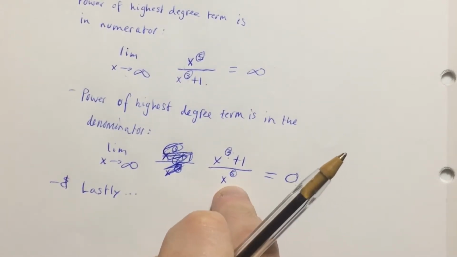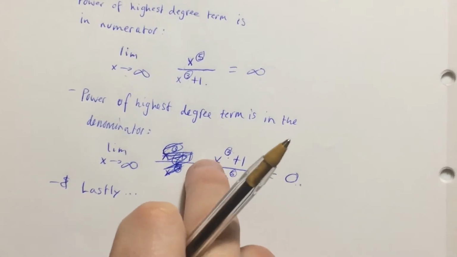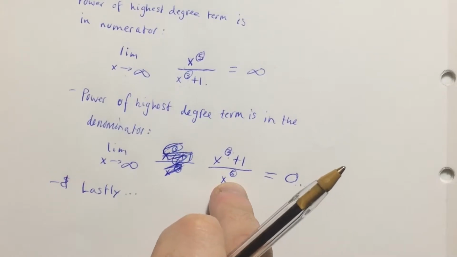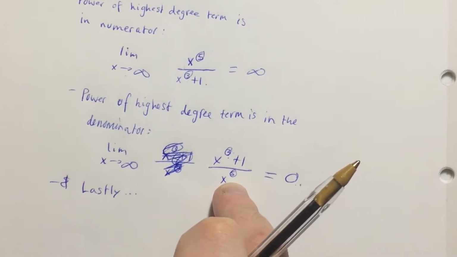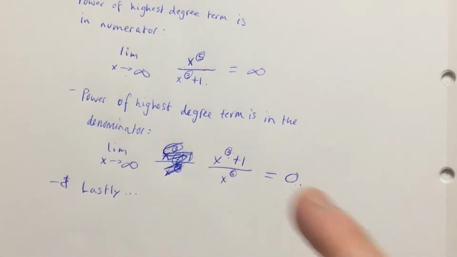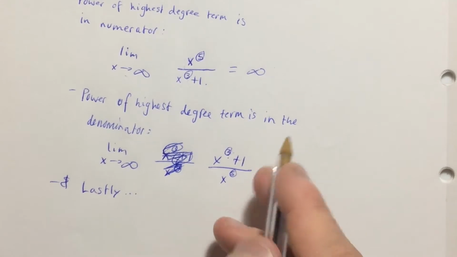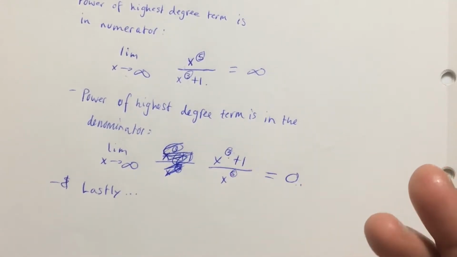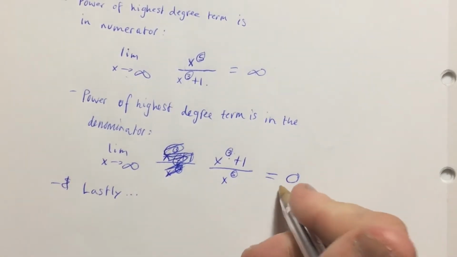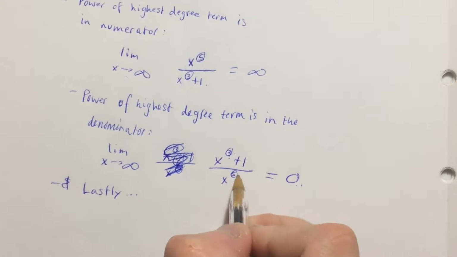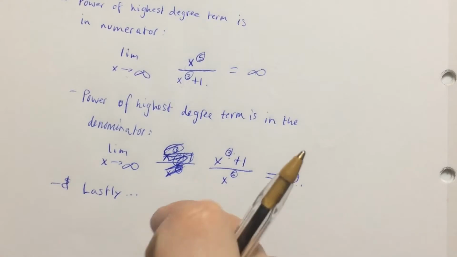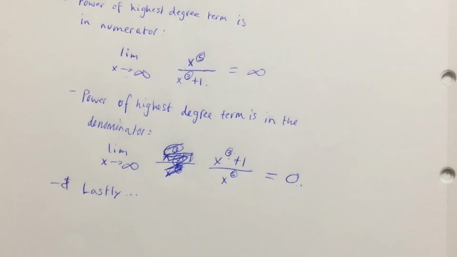But the denominator is always going to be larger. Even if you had a coefficient on x cubed like 7 or 100 or 1,000, it doesn't matter, because the power of x to the 5th is going to reach an exponentially larger number regardless, because the power of the exponent makes the biggest influence. And this plus 1 plays literally no role in determining where the limit approaches. So that's why it approaches 0. Basically the idea is if you have a higher power in the denominator, it approaches 0. In the numerator, infinity. If they're equal to each other, the numerator and denominator, you can actually solve it usually.